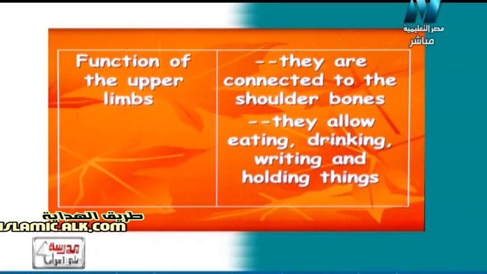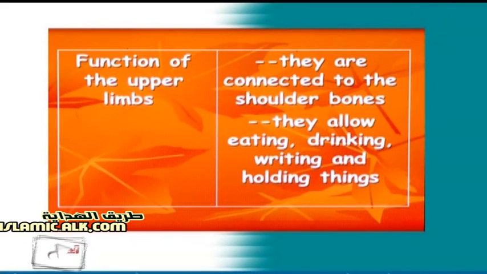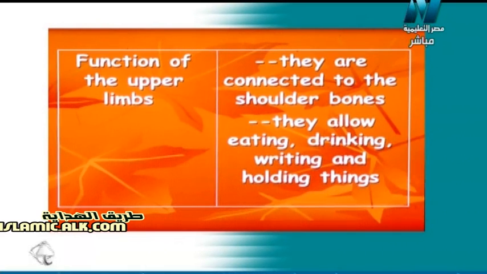They are connected to the shoulder bones. هو متصل بالشولدر bone as I said. And they allow eating, drinking, writing, holding things and many other useful functions. يبقى وظيفة الupper limb دي وظائف كتيرة جدا، زي بيساعدني في الأكل أو الشرب أو الكتابة أو ممكن reading and holding things، أي حاجة زي كده. So again we have many functions of the upper limb such as eating, drinking, writing and also holding things.